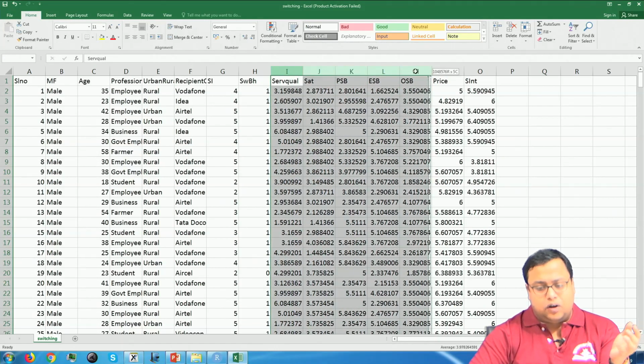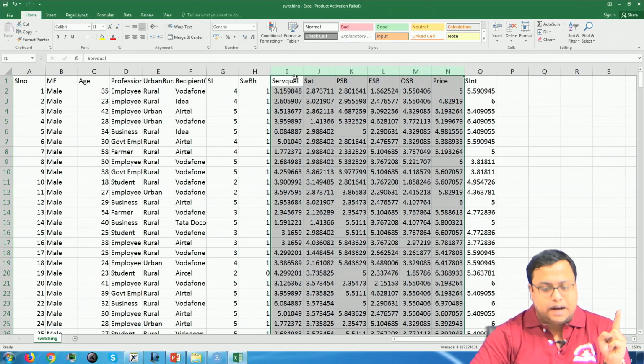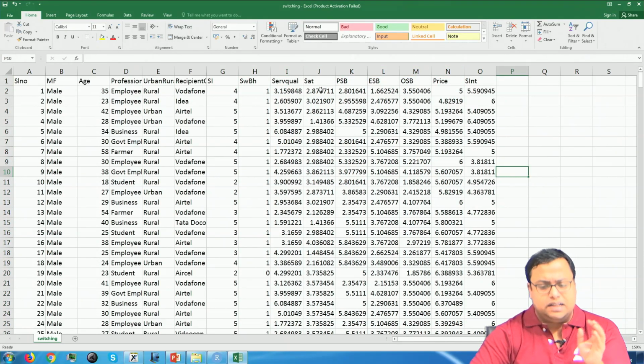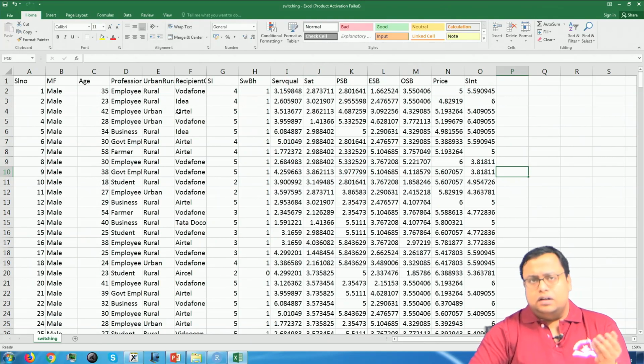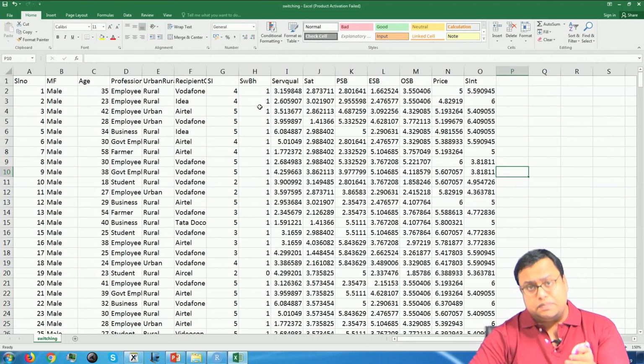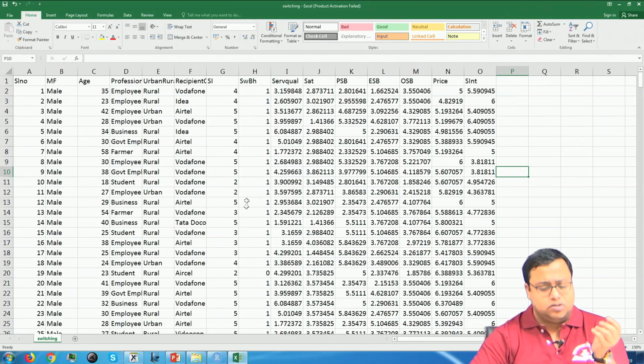So, we think that all of these values will impact your switching behavior, and the effect of these, from column number I to column number N on column number H, might differ if you are an employee or rural or based on the recipients and so on. So, this is something that we will try to study: what matters, whether the switching barriers matter, then which switching barrier will matter, and then whether satisfaction matters or service quality matters or price matters, what people actually value.